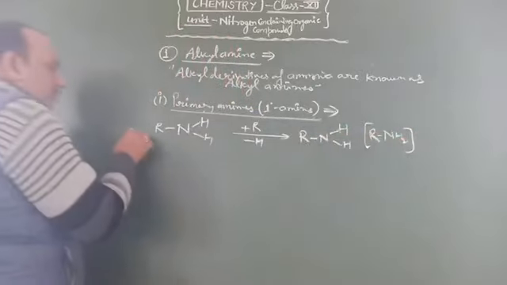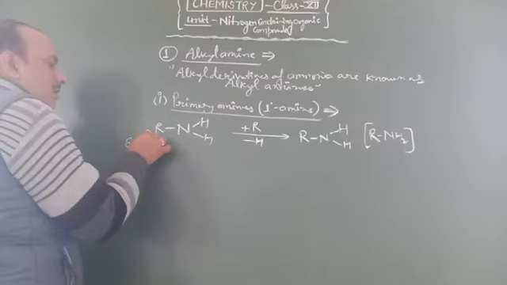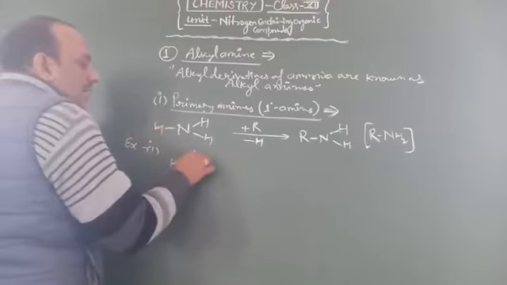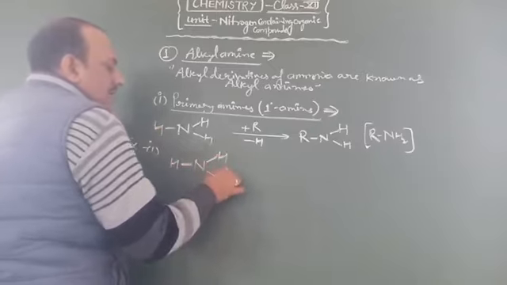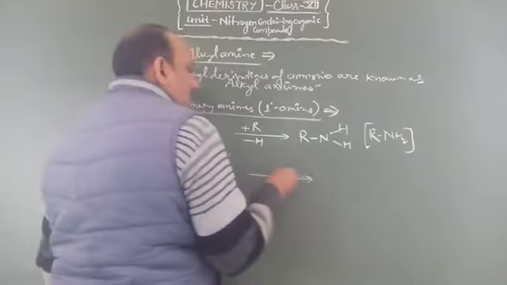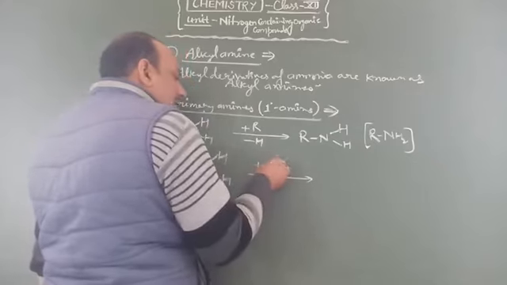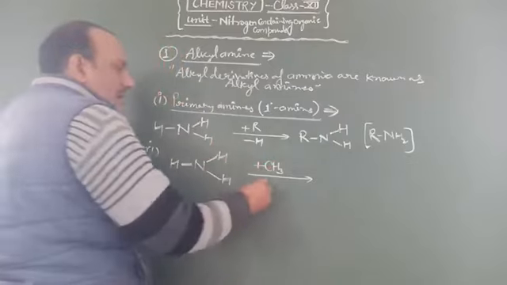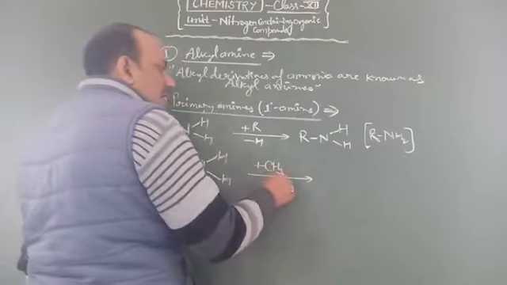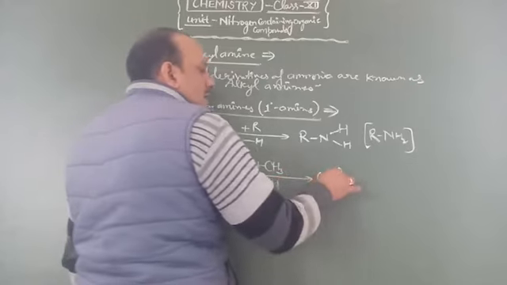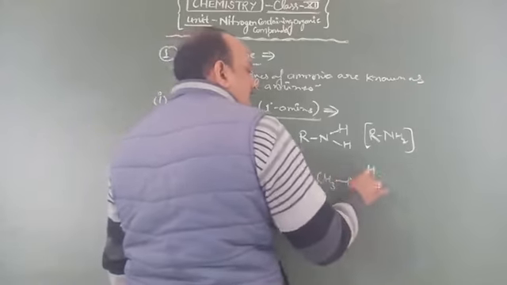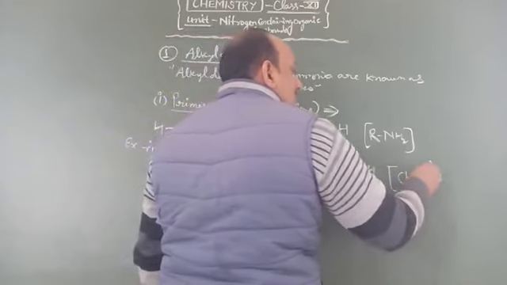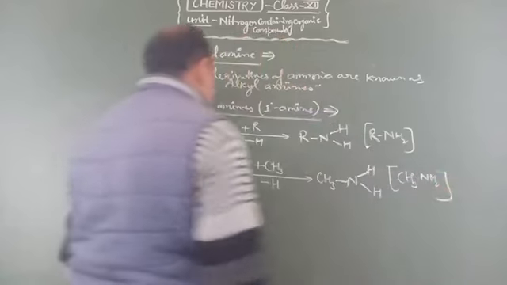For example, H-N-H-H: a single hydrogen atom of the ammonia molecule is replaced by methyl, which makes CH3-NH2.